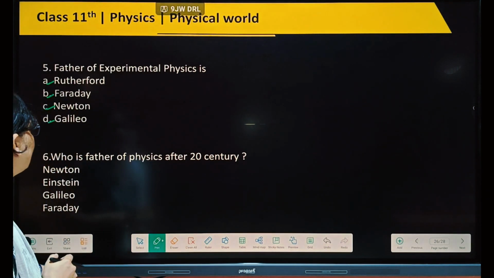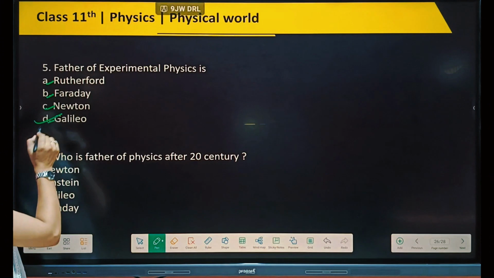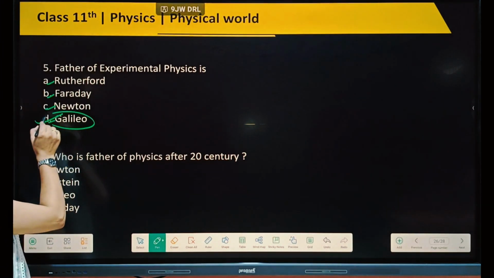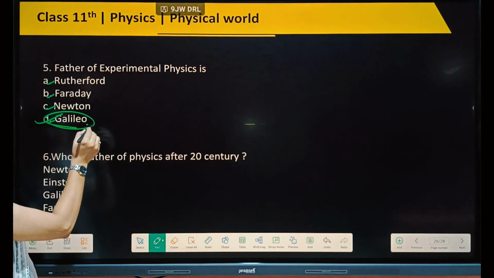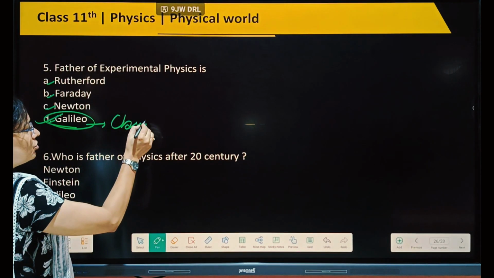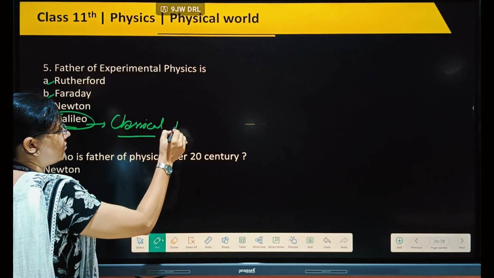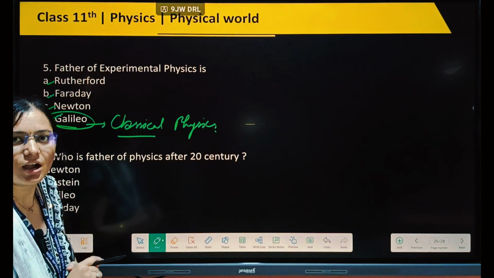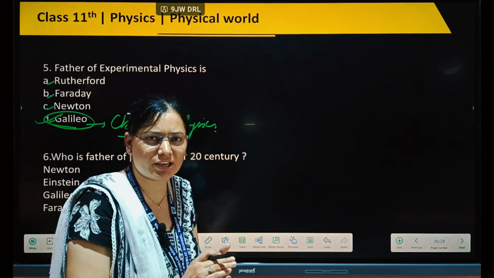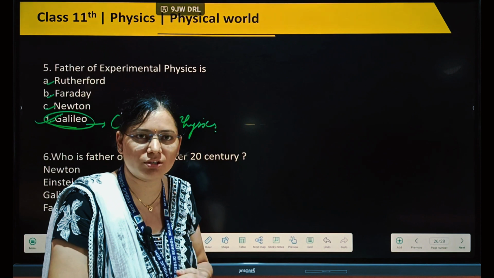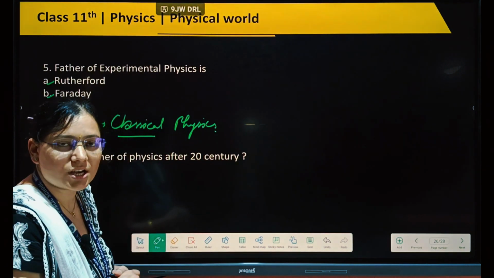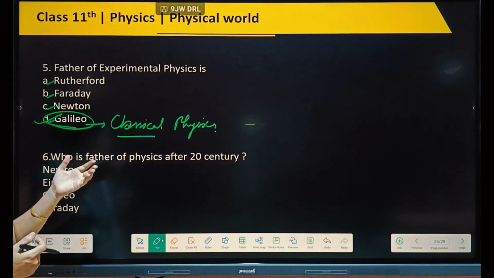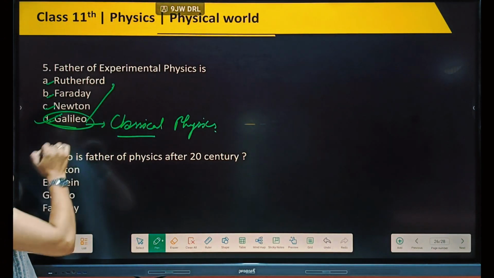So Galileo will be the right option, because Galileo discussed classical physics. Galileo was in the same time as Newton. Newton is also called the father of physics because of the discovery of the law of gravitation, but Galileo, of the same time, is the father of experimental physics.